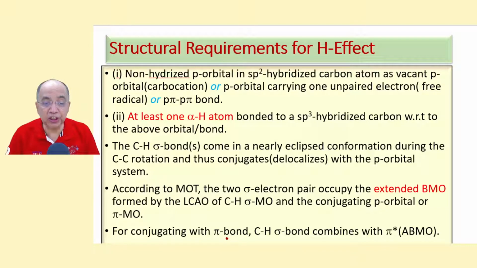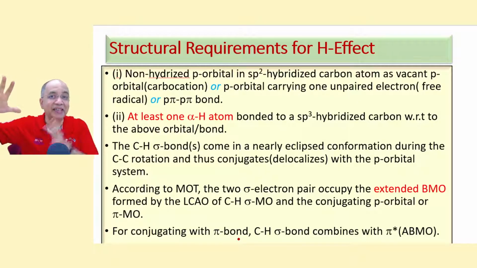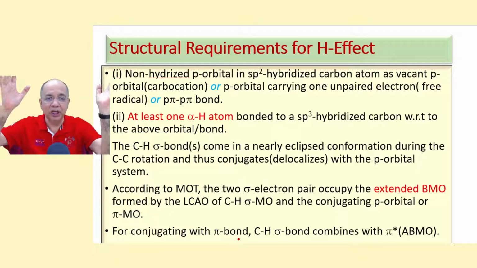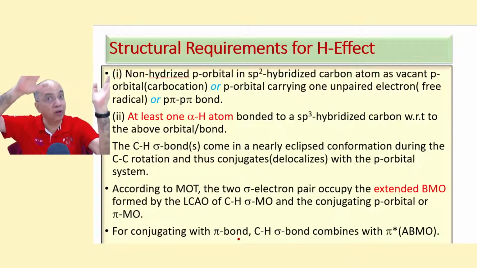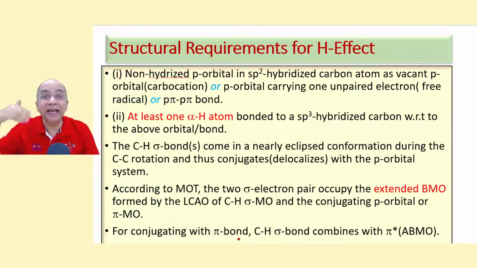So for conjugation with a pi bond, supposing the pi system is not an independent p orbital but a pi bond, in such a case the sigma bonding molecular orbital will combine with the anti-bonding pi star, because plus plus minus minus is the pi bonding MO, but plus minus minus plus is the anti-bonding MO.